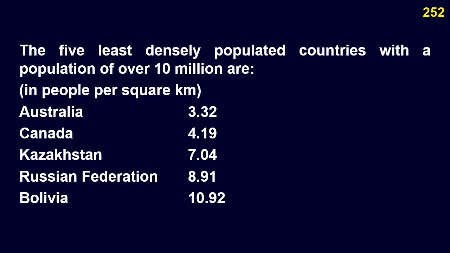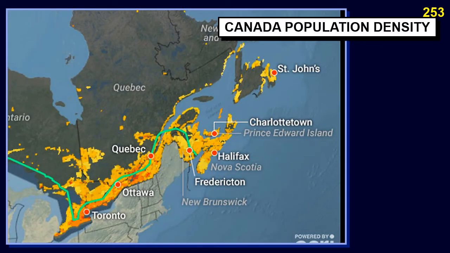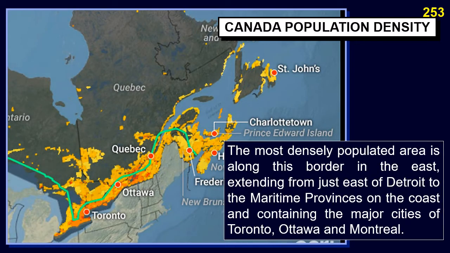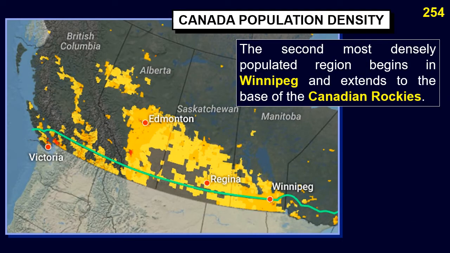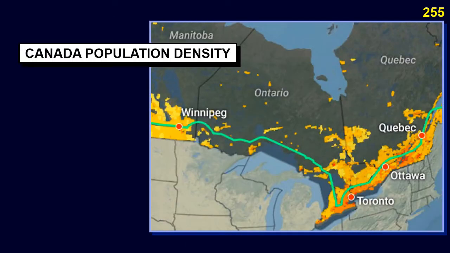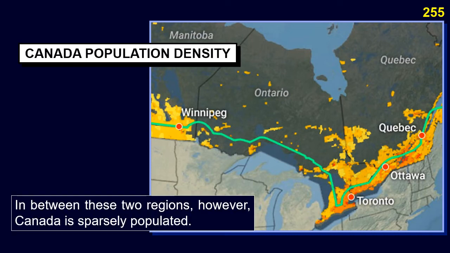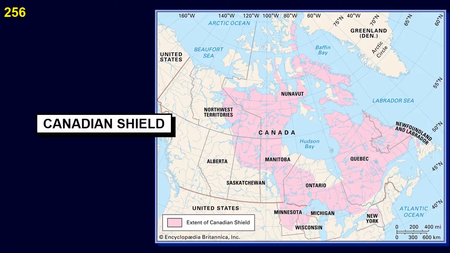The most densely populated areas along this border are in the east, extending from just east of Detroit to the Maritime Provinces on the coast, and containing the major cities of Toronto, Ottawa and Montreal. The second most densely populated region begins in Winnipeg and extends to the base of the Canadian Rockies. In between these two regions, however, Canada is sparsely populated.